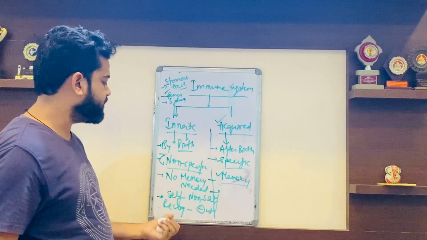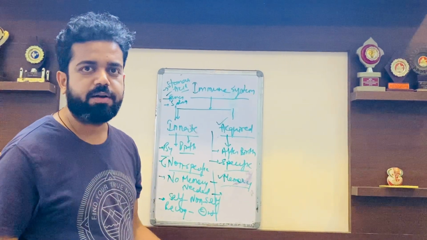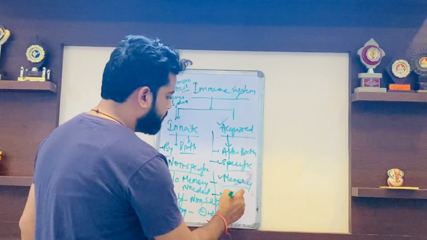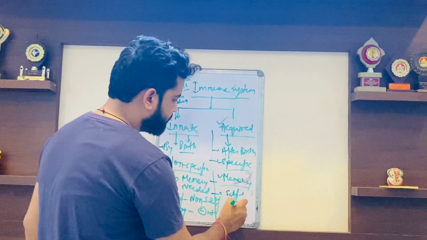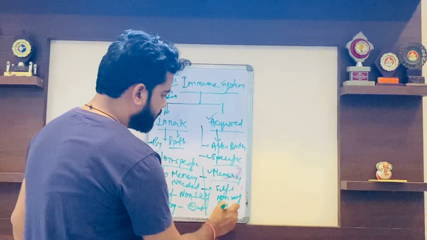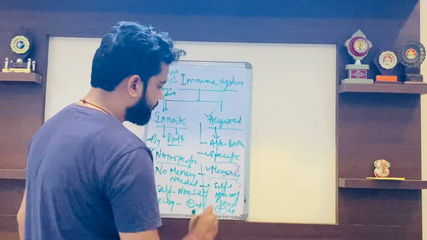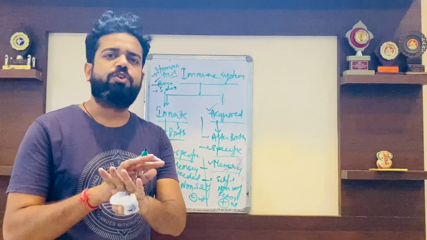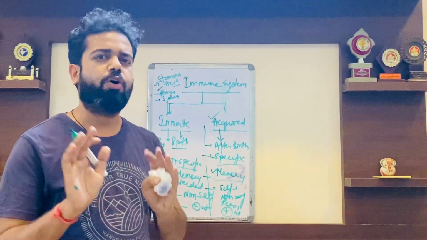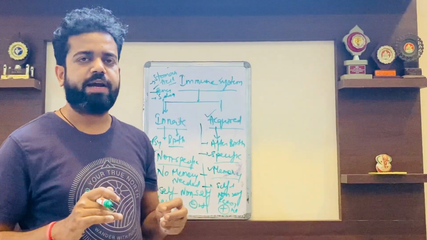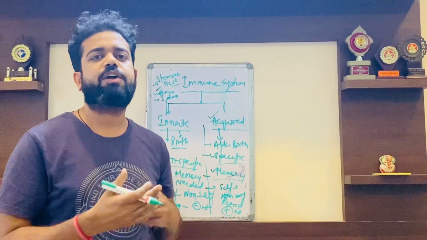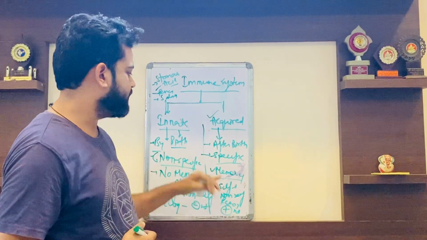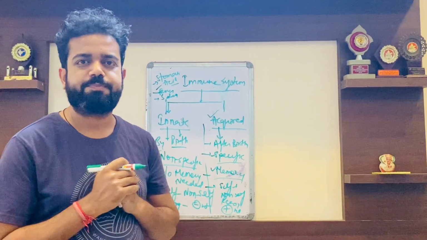And the last and most important thing is that acquired immunity has self and non-self recognition. So we can say that acquired immunity generally does not harm your own body cells. Acquired immunity always loves its own cells, so it usually does not harm your own body cells.